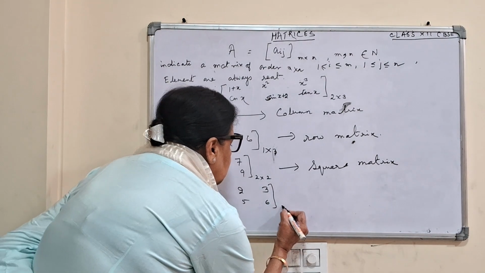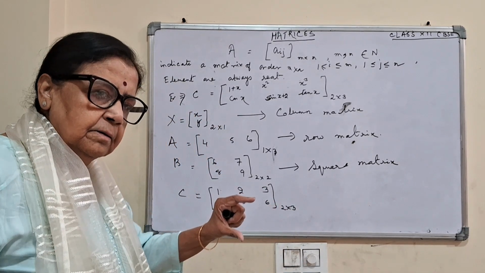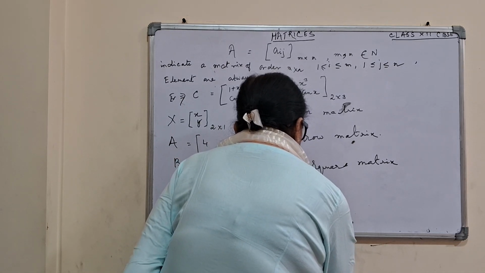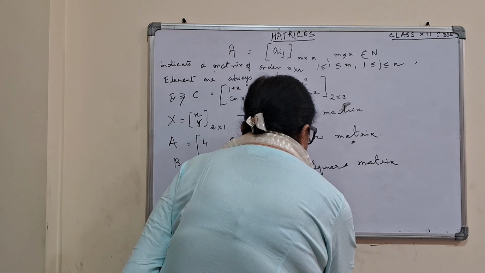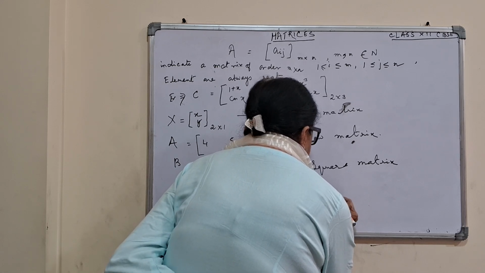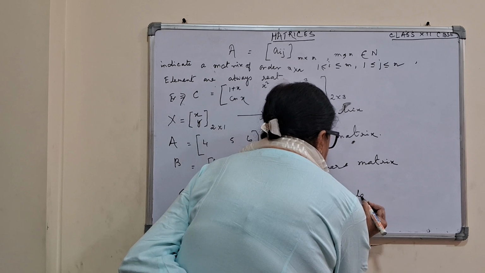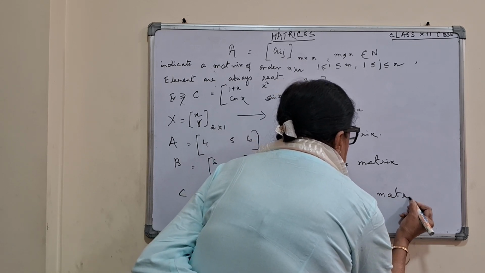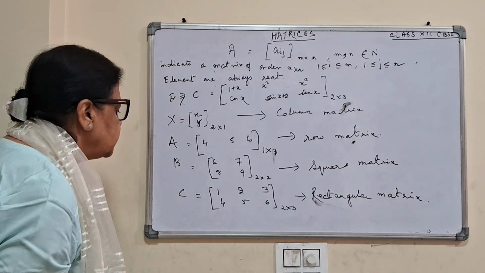That is 2 into 3. This is a rectangular matrix.